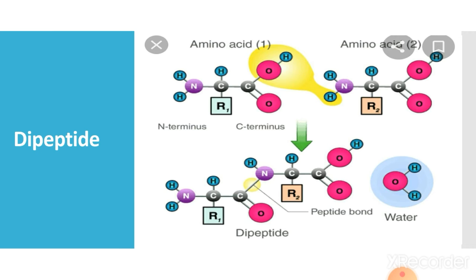Then it combines with the second amino acid having an alkyl group R2. The hydrogen from the amine group and the OH group of the carboxyl carbon are eliminated in the form of a water molecule. So now the carbon has an empty bond and the nitrogen has an empty bond, so they can join together. This type of bond is called the peptide bond, and we will get water. This is the condensation process.